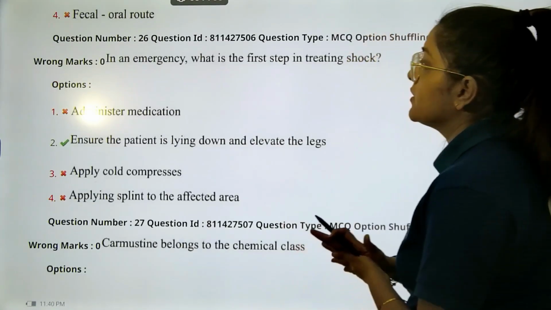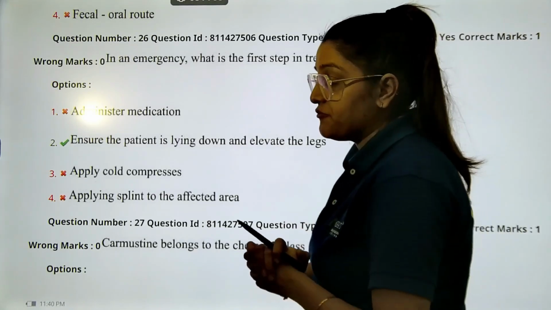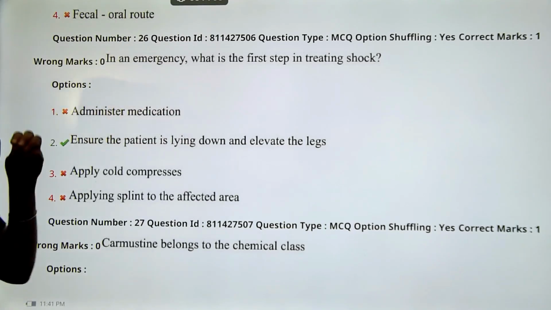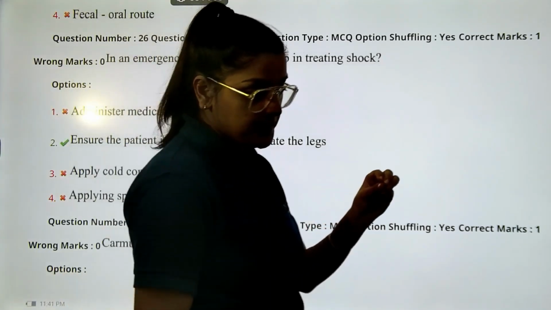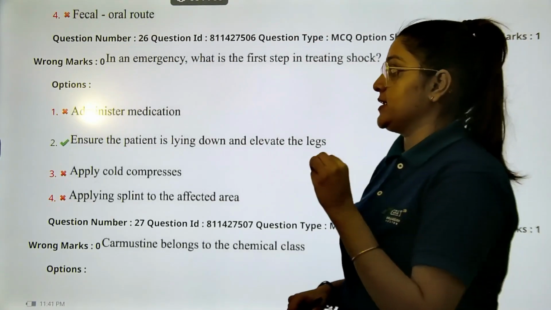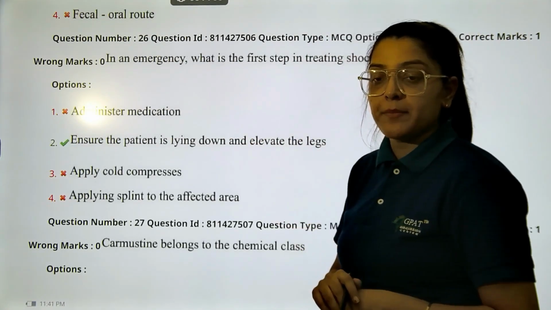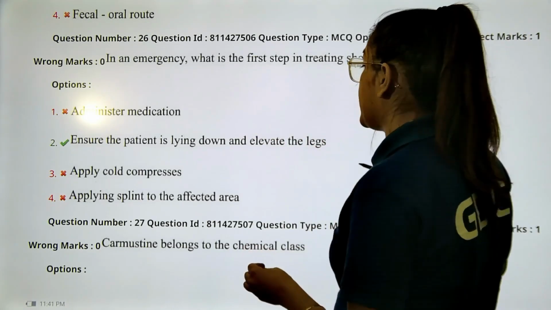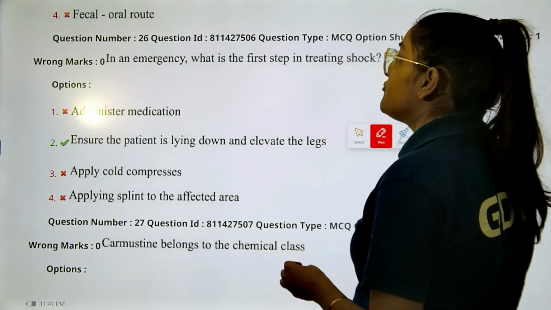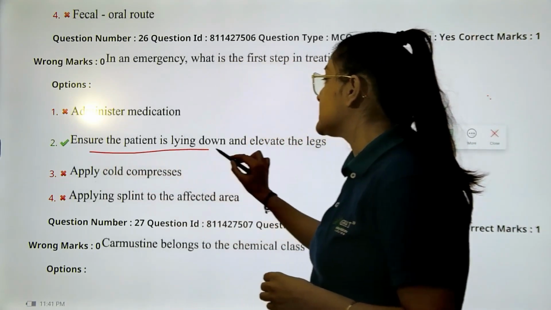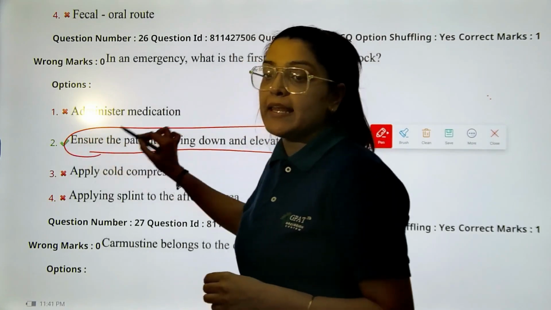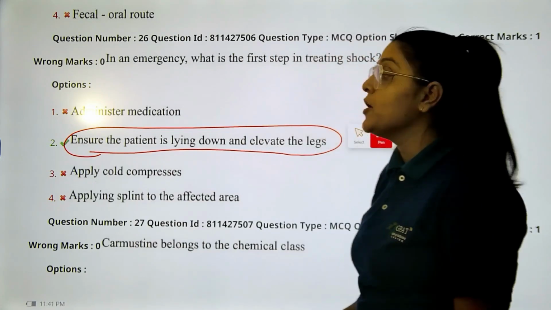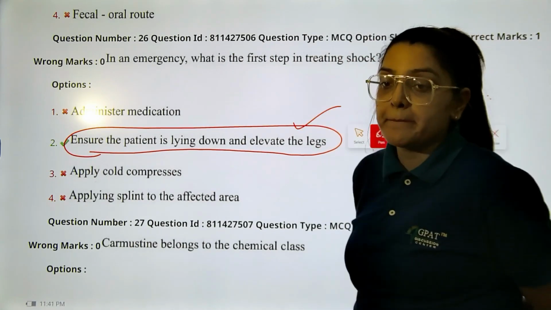Next question. In an emergency, what should be the first step in treating shock? So, in an emergency, will you start administering the medication? No, wrong answer. Will you apply cold compresses or apply a splint to the affected areas? No. What we do is ensure the patient is in the lying down position with the legs elevated. Why? So as to ensure uniform blood flow all across the body. So the correct answer is option number 2.